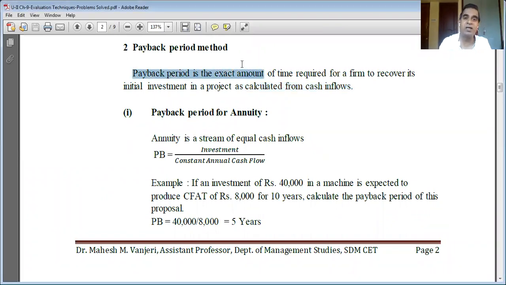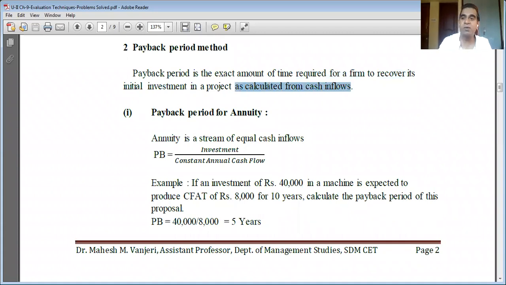The payback period is the amount of time required for a firm to recover its initial investment in a project, as calculated from the cash inflows.